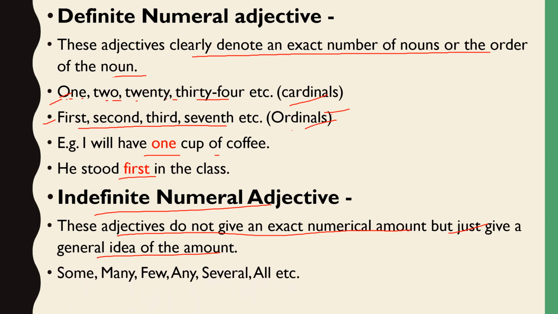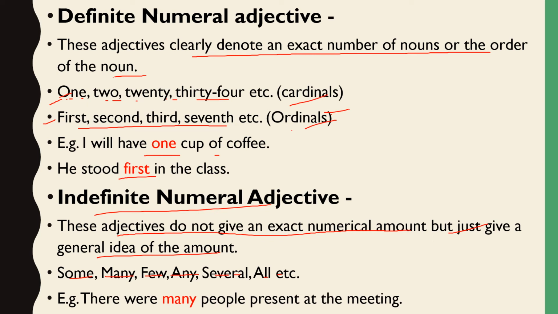See here words like some, many, few, any, several, all. They just tell us about the general idea of amount. See here example. There were many people present at the meeting. So many people, we don't know. There is no exact number, 10, 15, many. They can be 20 also. So next,